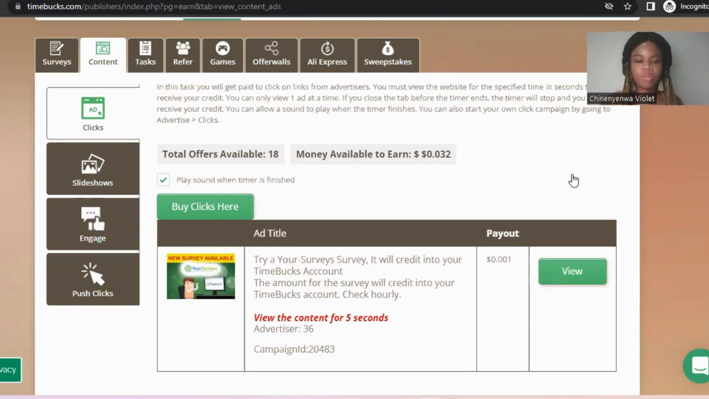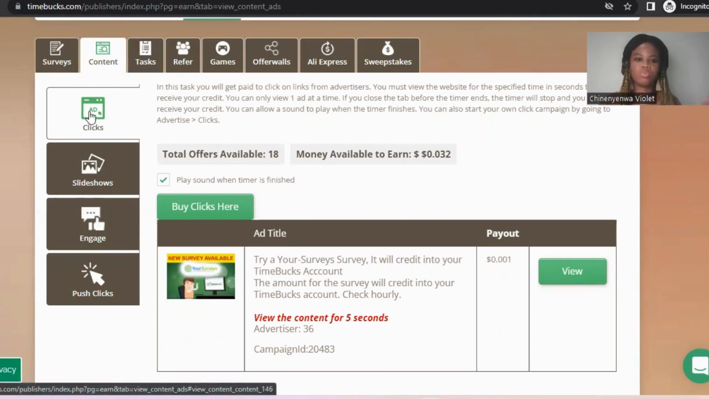What you need to do is log into your TimeBucks account, come over to your dashboard, and click on content. When you click on this content, it will bring you these options. You see the click ad. Now you can see what it says here.